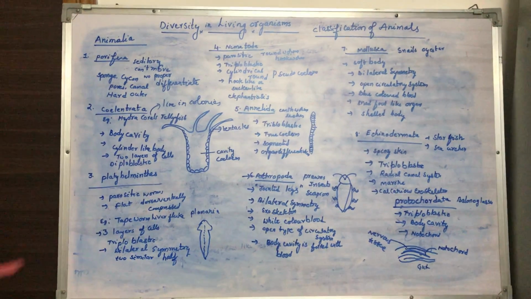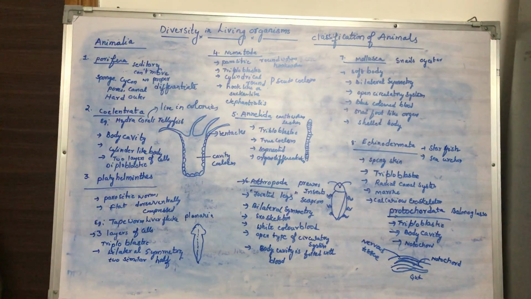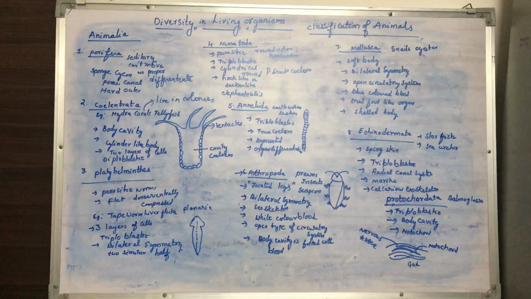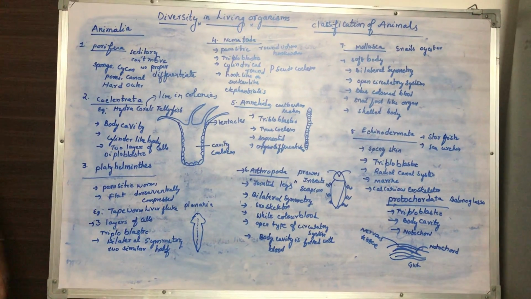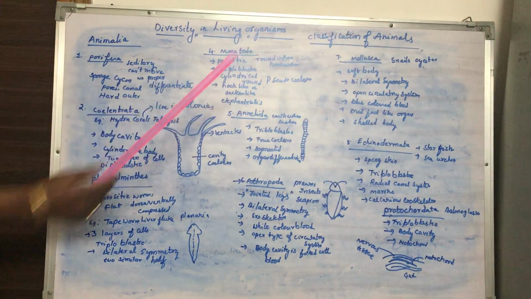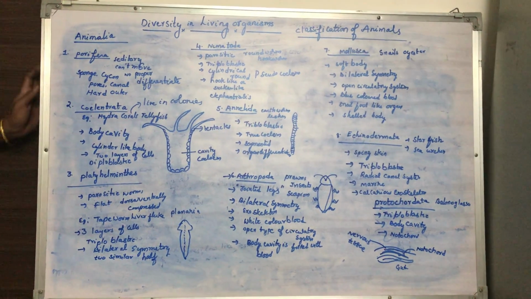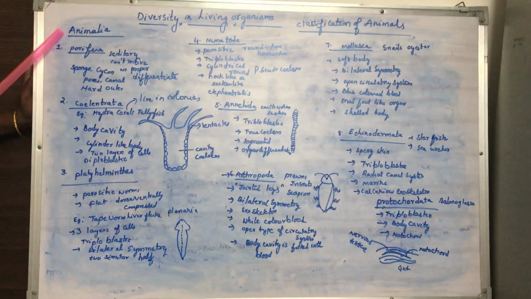Back to the session Diversity in Living Organisms. In the previous class we discussed the classification of plants. Today we are going to discuss the classification of animals. All animals are grouped in one separate kingdom called Animalia.